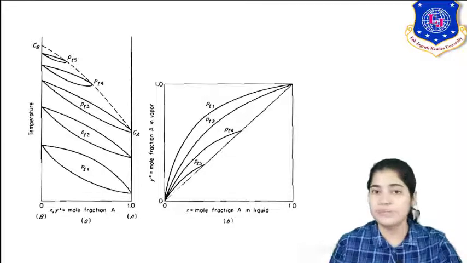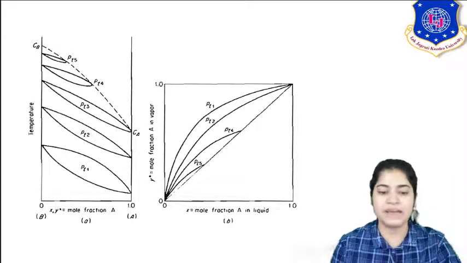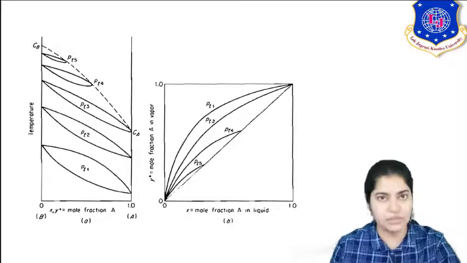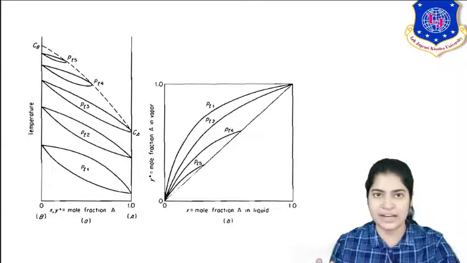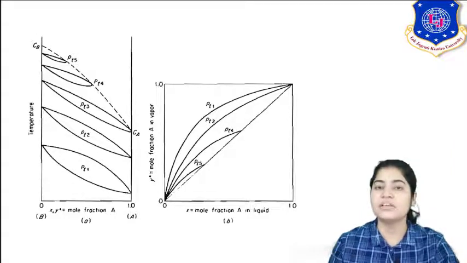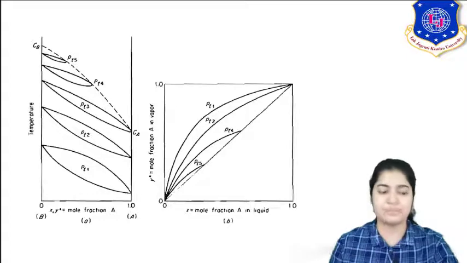Pressure was constant, PT1. And in the corresponding equilibrium Yx diagram you can see the first equilibrium curve where PT1 is there. You can see the difference between y and x is so large. It means your more volatile component is being easily separated into the vapor phase.